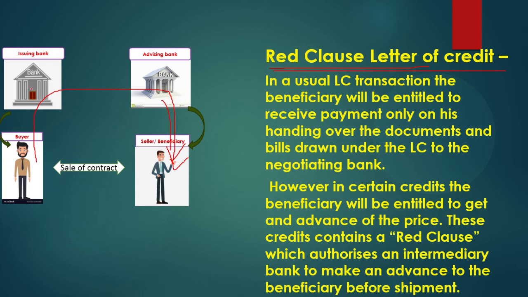With the consent of the issuing bank, only with the consent of the issuing bank, the advising bank will give the money to the beneficiary. So the full risk is taken by the issuing bank over here. Just when giving the LC, at the time of the LC itself, some advance is made. Normally he will be entitled to receive payment only on handing over the documents and the bills drawn under the LC to the negotiating bank. But in a red clause LC, the beneficiary will be entitled to get an advance on the price. This clause is written in red ink in the LC, so it is called the red clause LC.